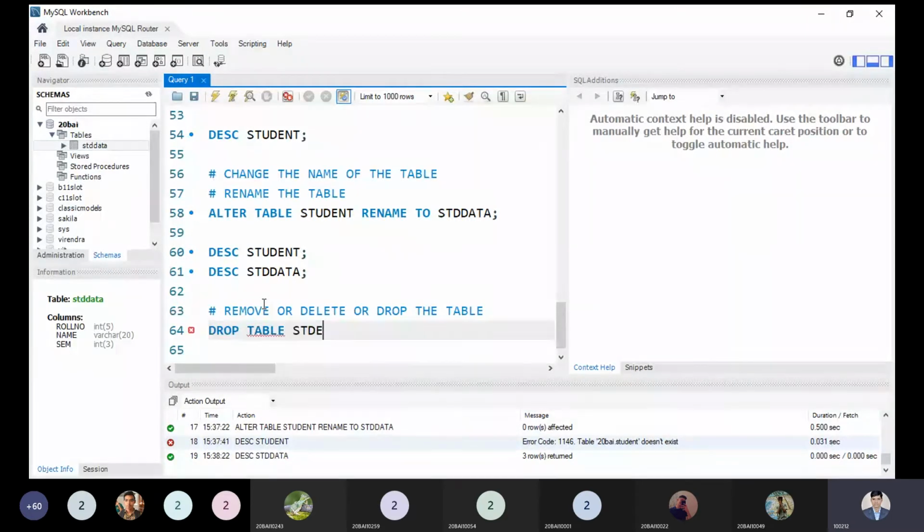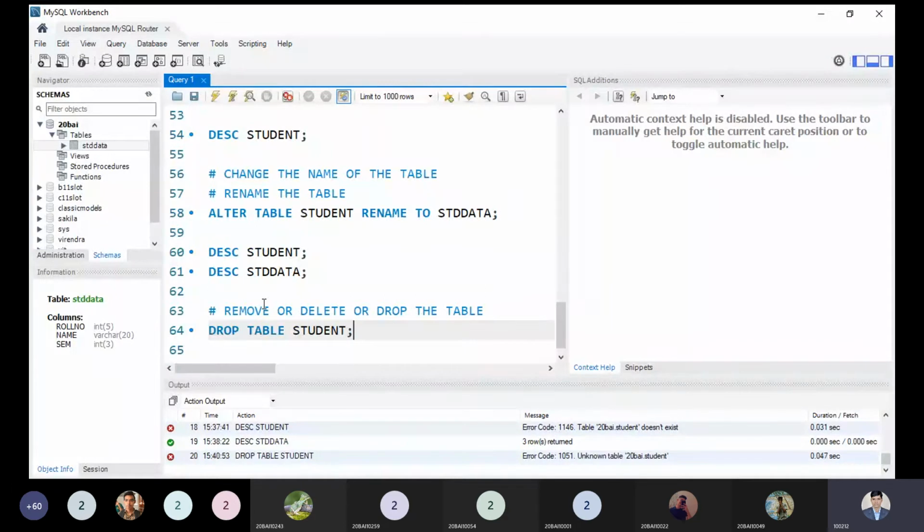But let me inform you all, the student table does not exist. If I'm using this syntax, definitely I will get a message, at the bottom side you can see unknown table. Our table name is STD data, not the student table.